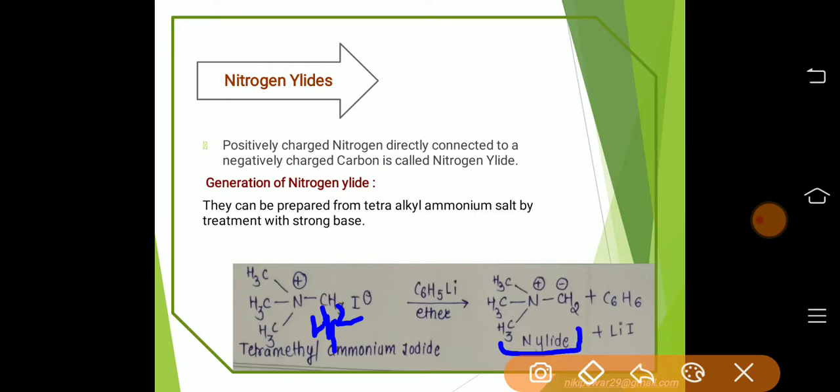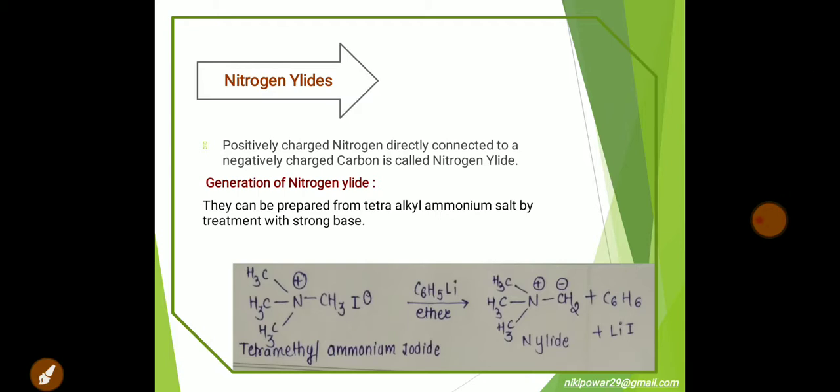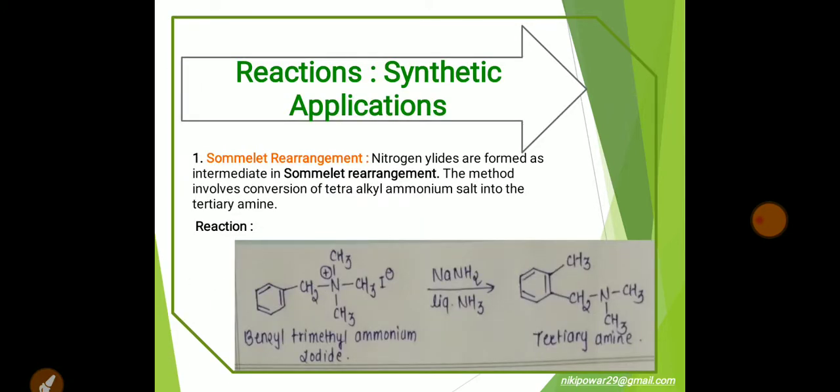After removal of one of the protons, there is a formation of negative charge on the carbon species. Hence, negatively charged carbon along with positively charged nitrogen leads to the formation of nitrogen ylide. Okay. This is all about generation of nitrogen ylide. By this process, we can generate nitrogen ylides. Then, reactions or synthetic applications.